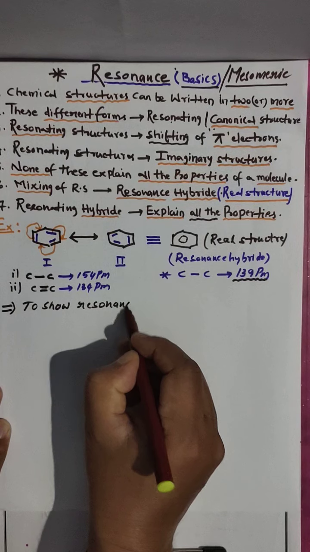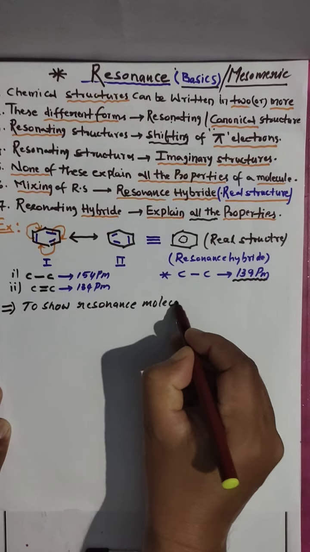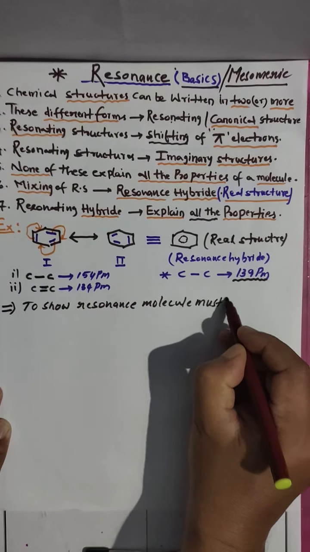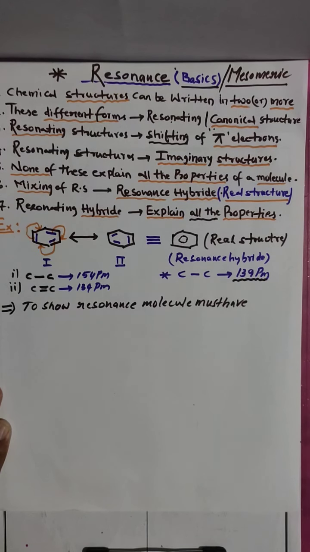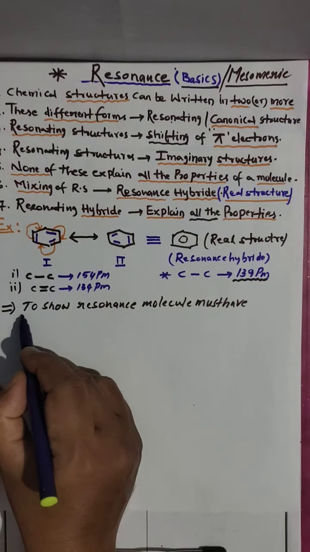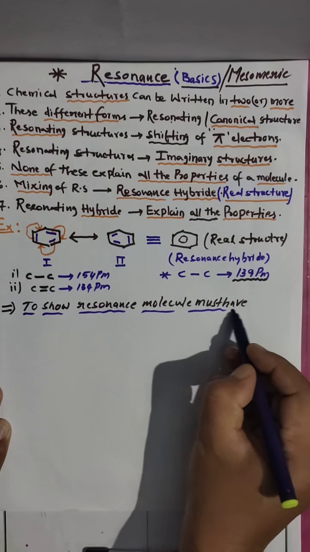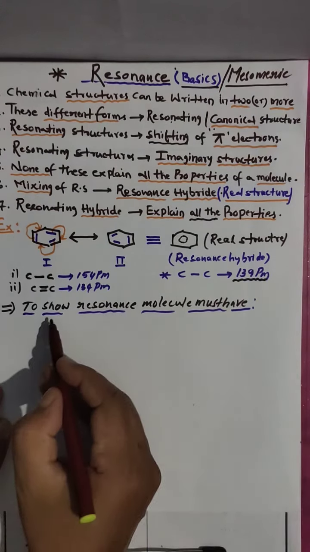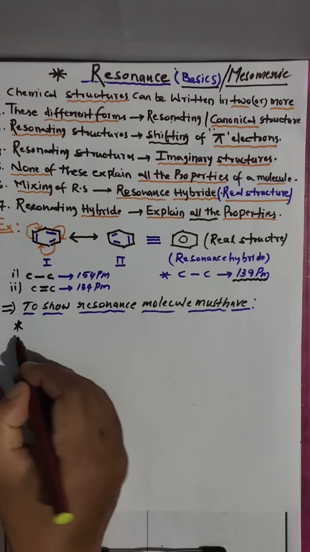To show resonance, a molecule must have some properties. Here I explain resonance, resonating structures and how a hybrid will form. So I will first give the definition of resonance.